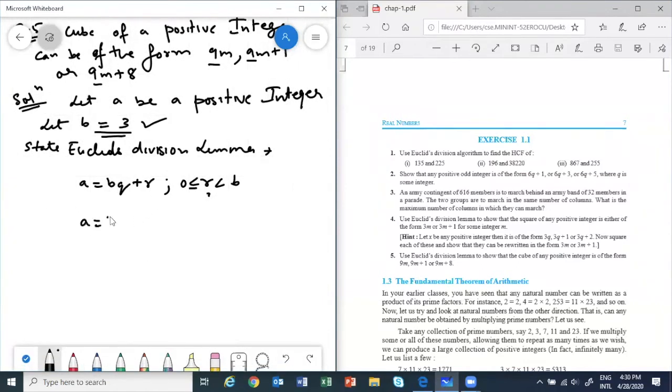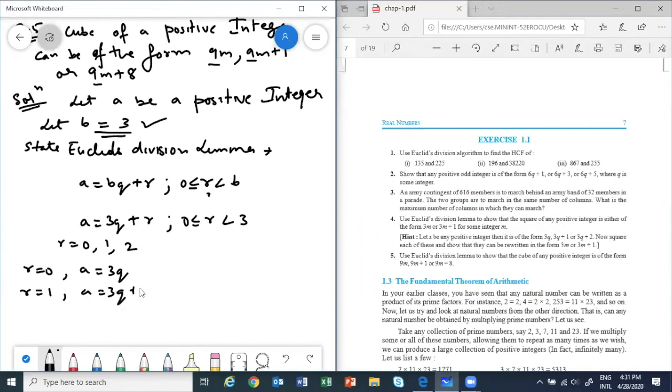So a is equal to 3q plus r, and then r has to be less than 3 and greater than or equal to 0. So only 3 cases we will get. This implies that r can be either 0, 1 or 2. So for r equal to 0, a will be 3q. For r equal to 1, a is 3q plus 1. For r equal to 2, a is 3q plus 2. Correct?